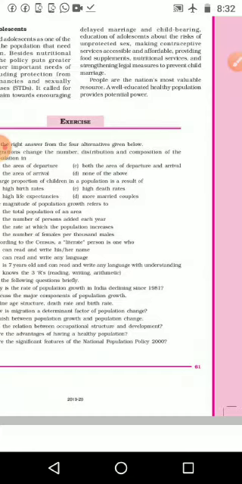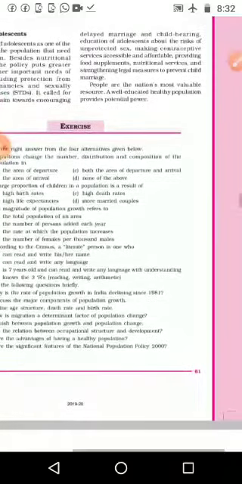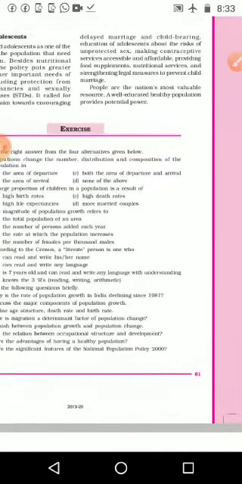People are the nation's most valuable resource, and an educated and healthy population provides potential power. These two points we studied in the second lesson of economics. What are people? They are the strength of the nation, a valuable resource. And what type of people should we have? A well-educated and healthy population, which is the potential power of the nation.